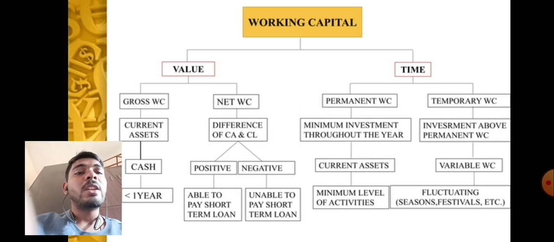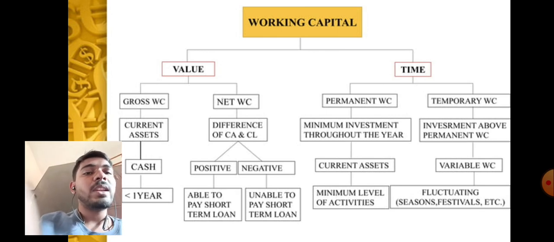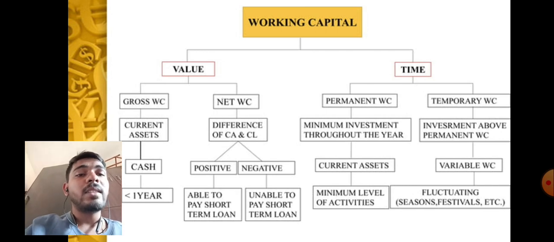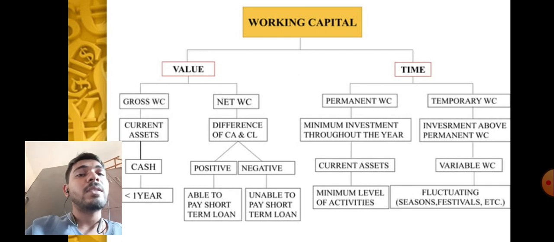Working capital, value and time. Value: gross working capital, current assets, cash, 1 year. Net working capital, difference of current asset and current liability, positive, negative, able to pay short-term loan, unable to pay short-term loan. Time: permanent working capital, temporary working capital. Permanent working capital is the minimum investment throughout the year in current assets, at the minimum level of activities. Temporary working capital is investment above permanent working capital, variable working capital, fluctuating, that is seasonal, festival, etc.